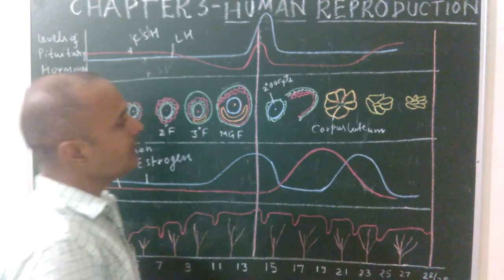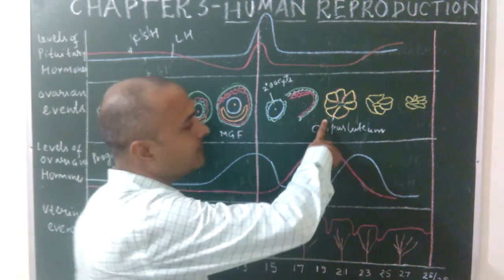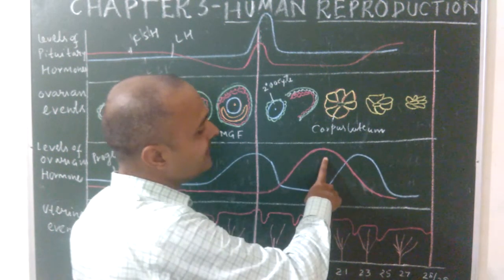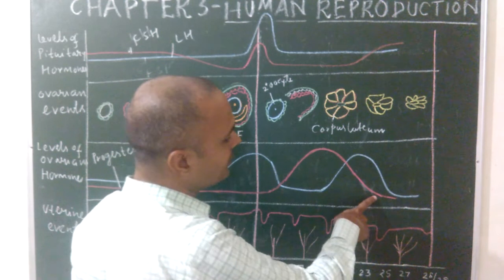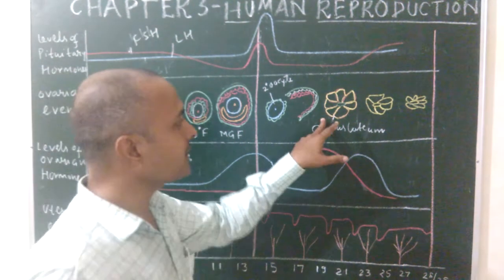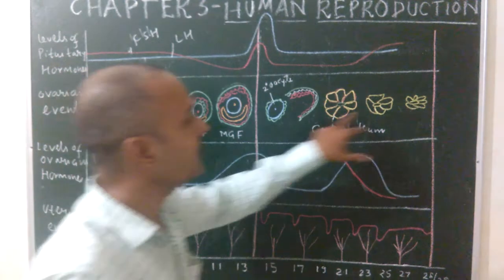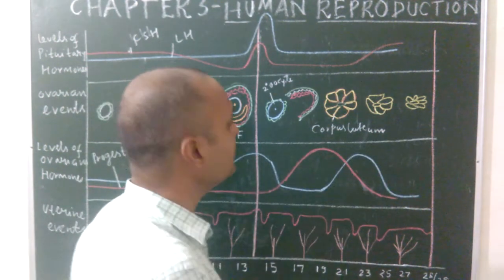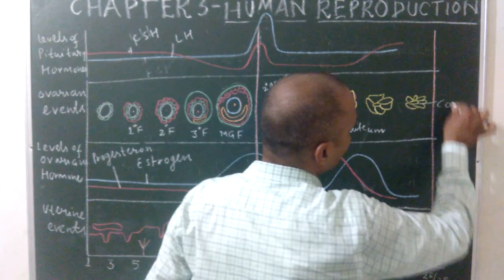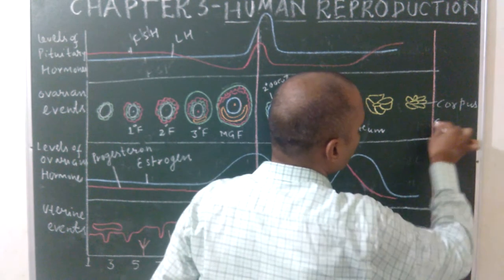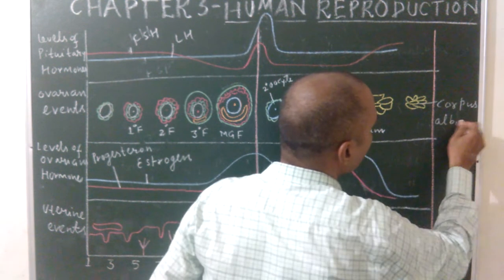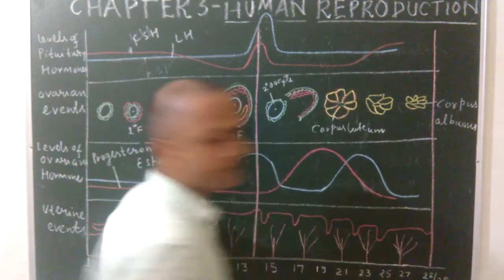Okay, now let us see this corpus luteum. When fertilization takes place, it secretes a huge amount of progesterone. And this progesterone helps to maintain the wall of the uterus for implantation. But when there is no fertilization, this corpus luteum degenerates, and finally it is lost, and it changes into a white structure known as white body or corpus albicans. So you can see that corpus albicans only forms in the absence of fertilization.